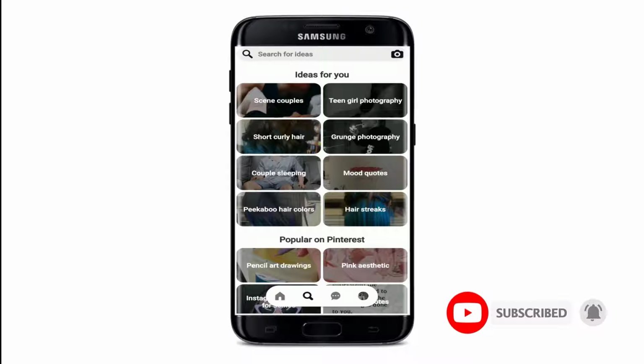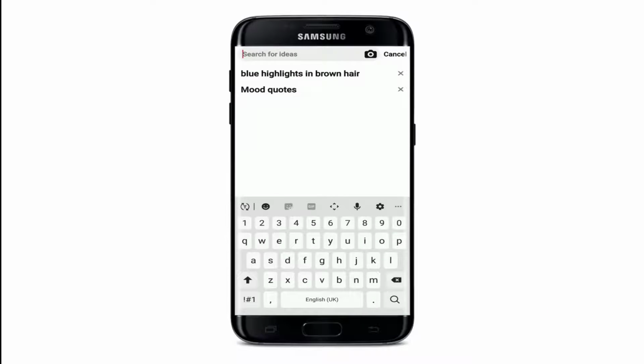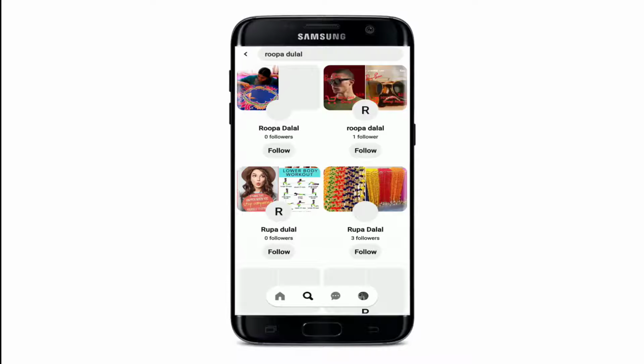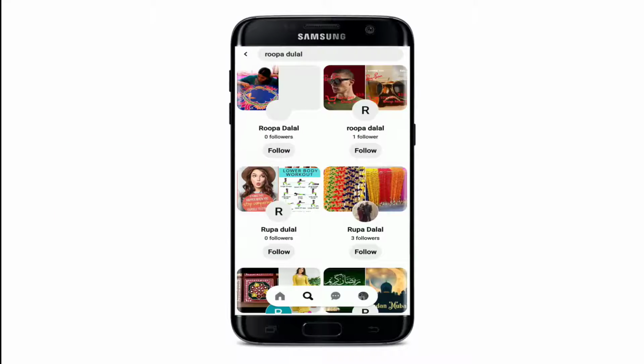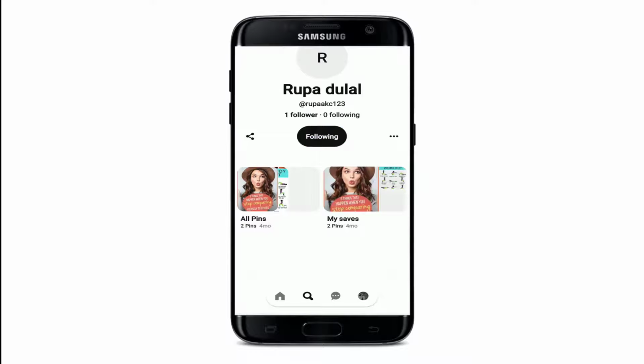Once you search for the person, you will be able to see the search results for that name. Once you find the person, simply tap on the follow button in order to follow someone on Pinterest. Once you follow the person, you'll be able to see their pins on your pin board. That is how you can easily follow someone on Pinterest.